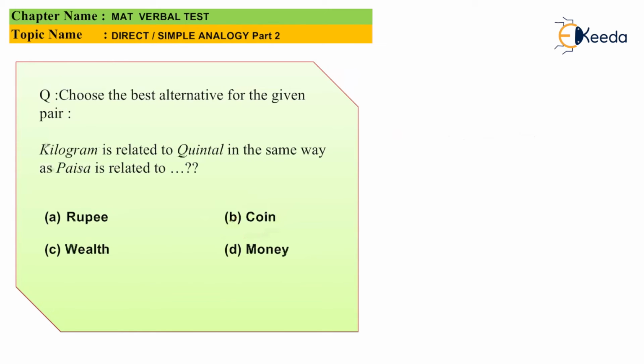Next question says, kilogram is related to quintal in the same way as paisa is related to what? If I look closely, I can say that kg and quintal are nothing but units. Units of what? Units of weight. So in the same way, paisa is related to what?